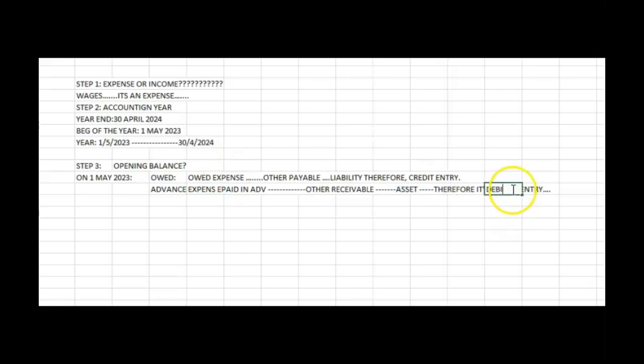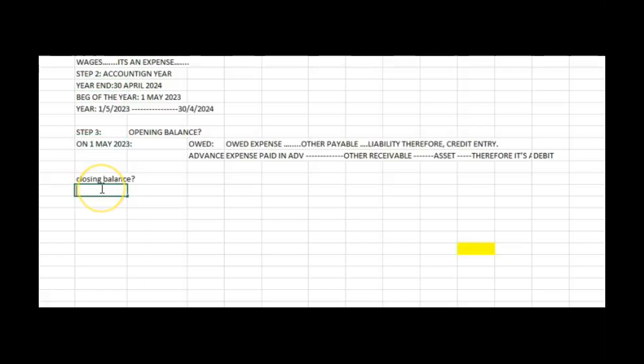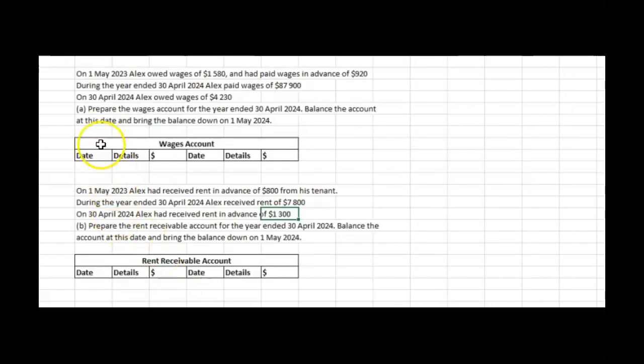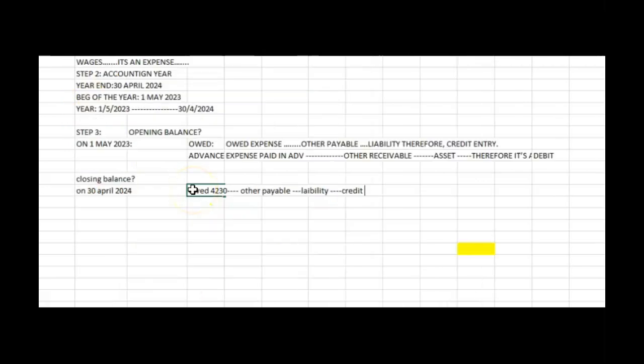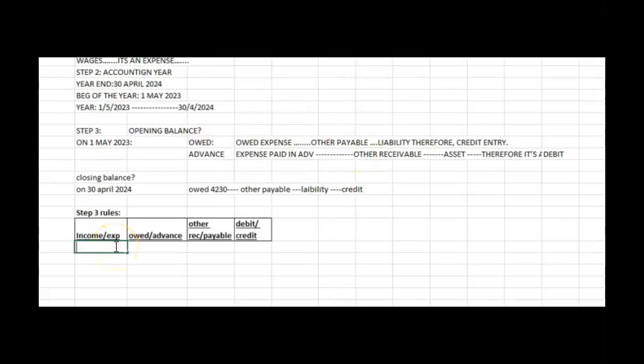Now move to the closing balance. At the end of the year, on April 2024, we have an owed, so once again, it's an other payable and therefore credit. For step 3, we can make some rules. If the transaction is an expense owed, then it's payable and therefore credit. If the transaction is an expense paid in advance, it's a receivable, so it's debit.